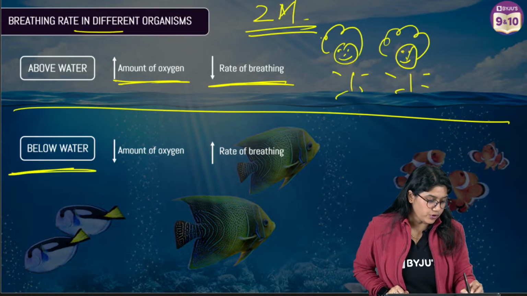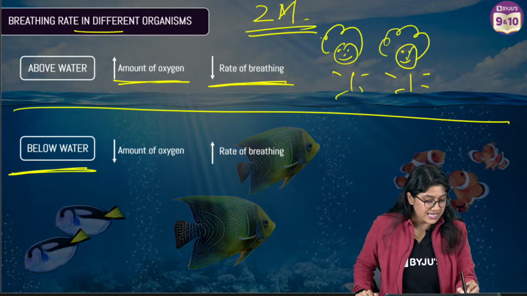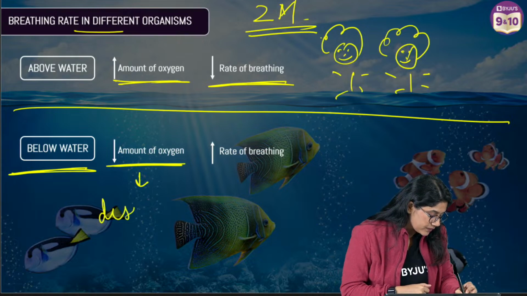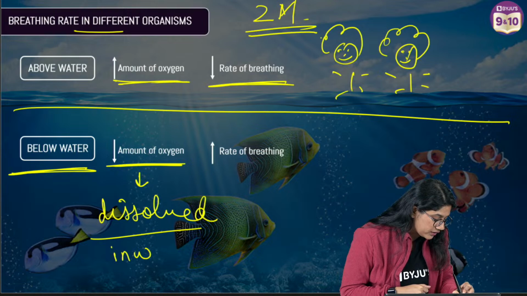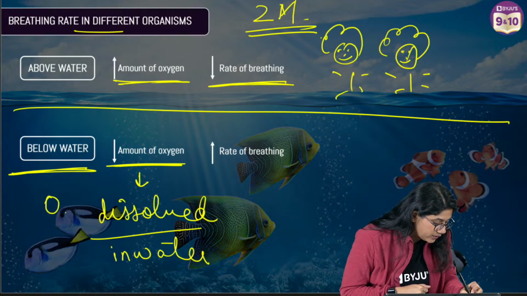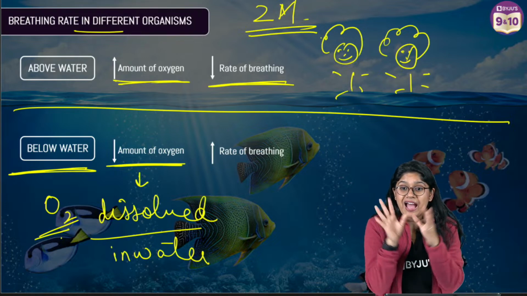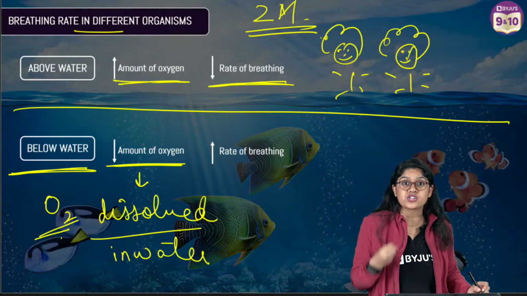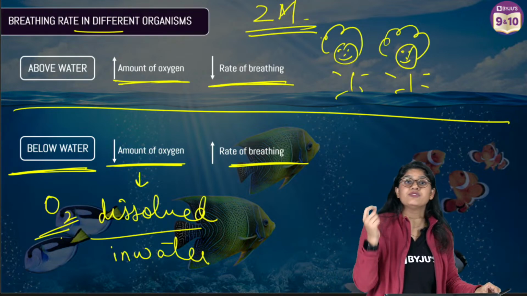But when of course an organism is living under water, we know that they have less amount of oxygen. So oxygen is dissolved in water. तो अब organisms like fishes, right? They have to breathe faster. उनको जल्दी breathe करना पड़ेगा ताकि उन्हें enough oxygen मिल पाए. अगर वो अच्छे से breathe नहीं करेंगे, they'll not be able to get enough oxygen.